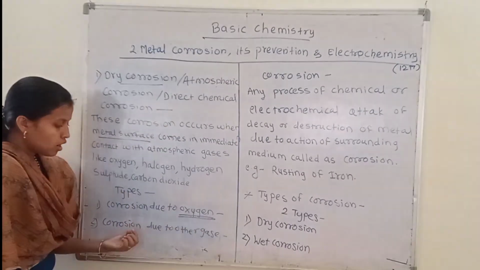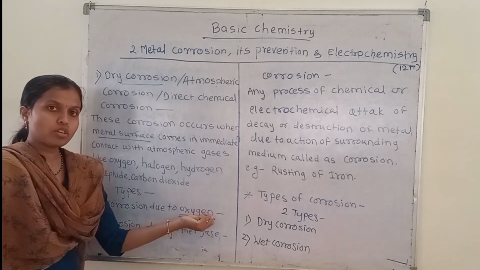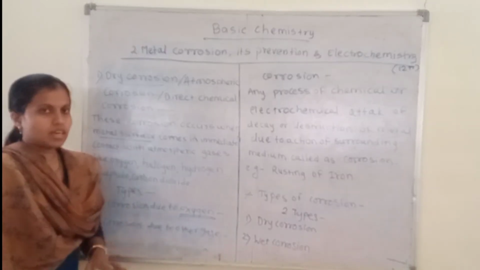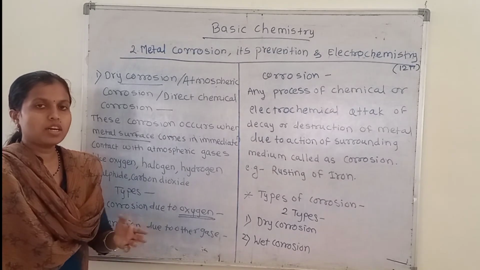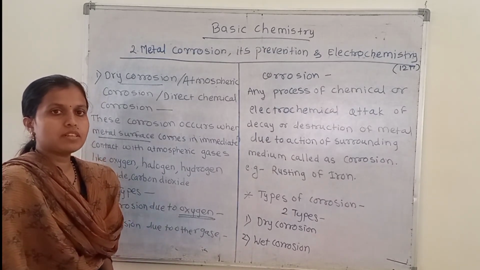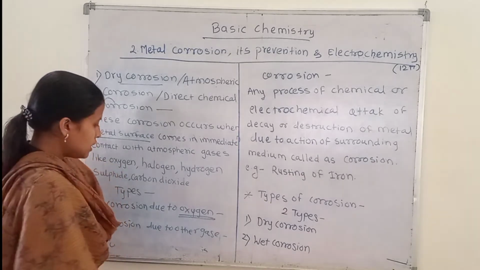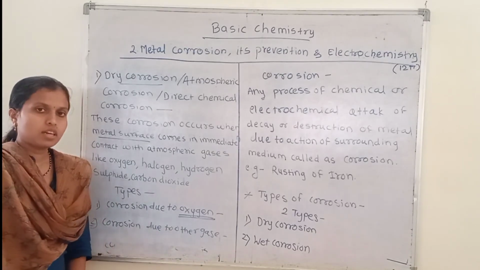Okay, so this corrosion will be carried out due to oxygen and different gases. That means carbon dioxide, nitrogen, sulfur dioxide, hydrogen sulfide, halogens, these other gases present in the atmosphere will be responsible for the metal corrosion. Then this type of corrosion will be named as corrosion due to the gases.